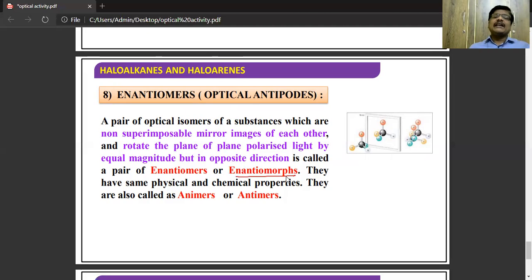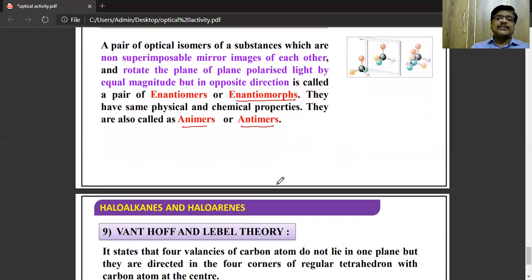So they are having same physical and chemical properties. They are also called antimers. So what are enantiomers? They are non-superimposable mirror images of each other which are rotating the plane polarized light towards the right hand side or left hand side but in equal magnitude. So such isomers are known as enantiomers.